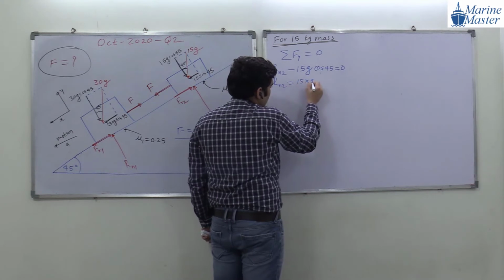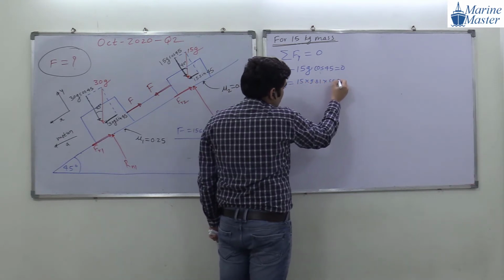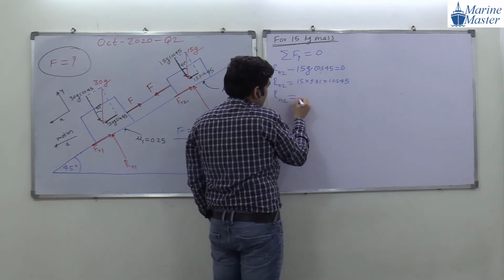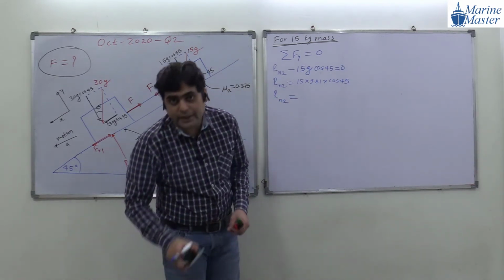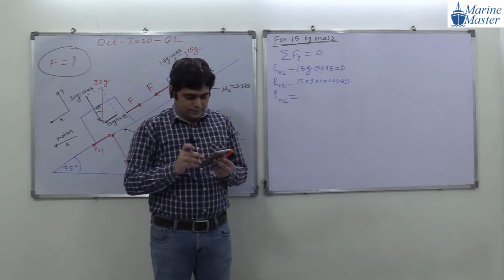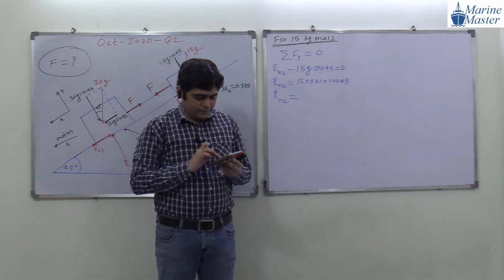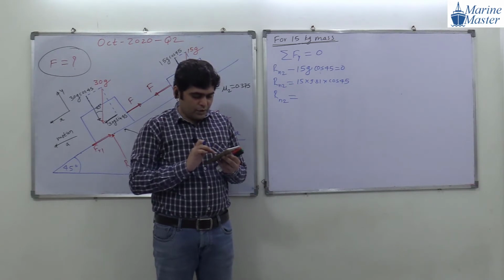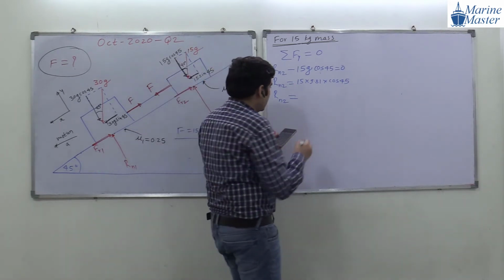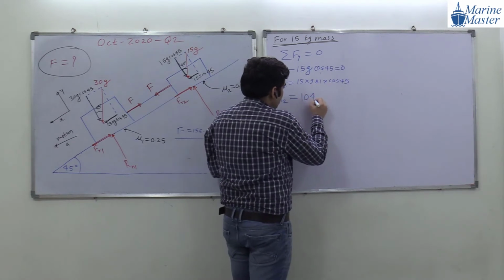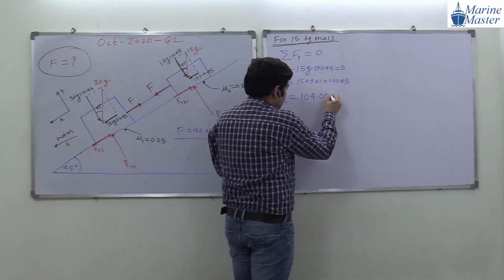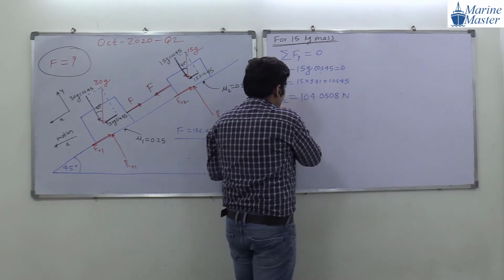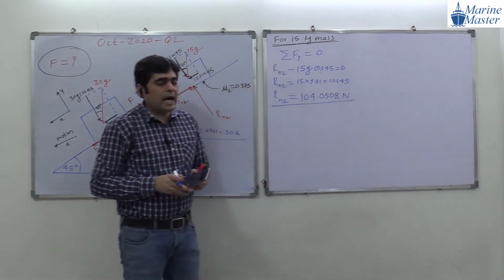15 multiplied by 9.81 into cos 45. Okay. So what will be the value of Rn2, everyone? 15 multiplied by 9.81 into cos of 45. How much are we getting, everyone? Can anyone tell me? 104.0508 Newton. Check it out. So we got Rn2.